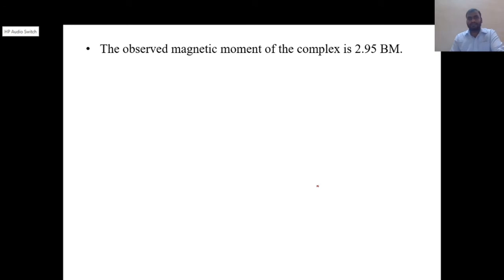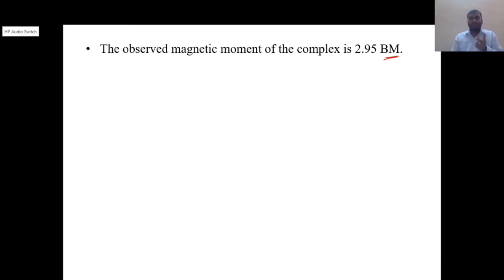As we have seen, 2 unpaired electrons are present. So the observed magnetic moment of the complex is 2.95 Bohr magneton. BM is the unit used for magnetic moment. When we calculate magnetic moment, its unit is Bohr magneton.